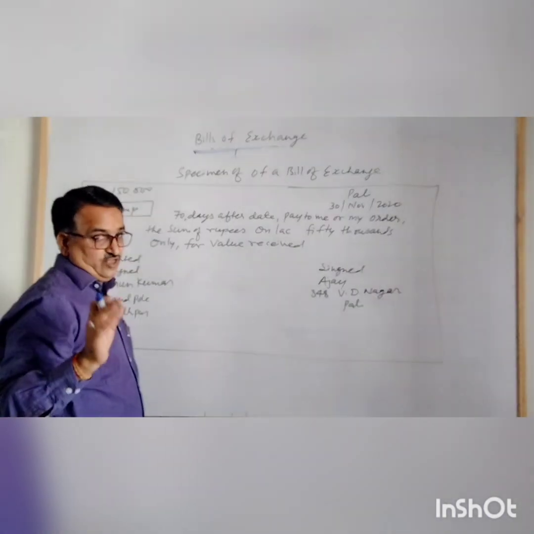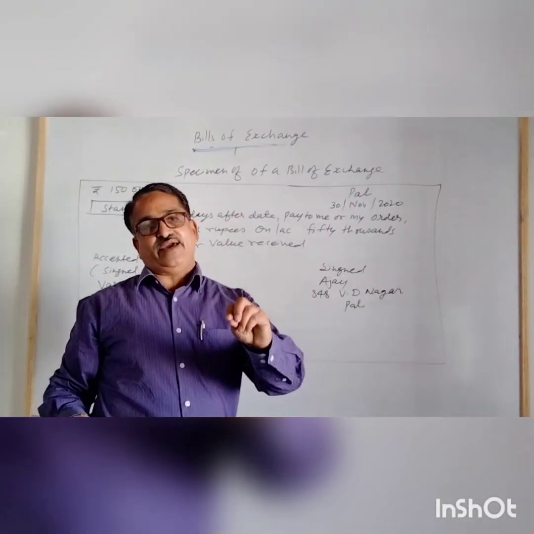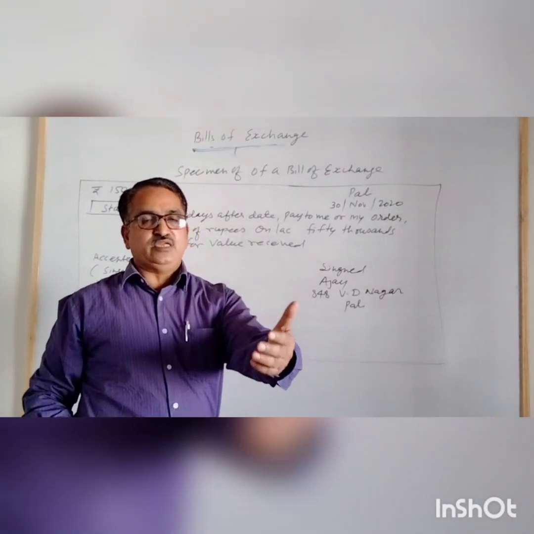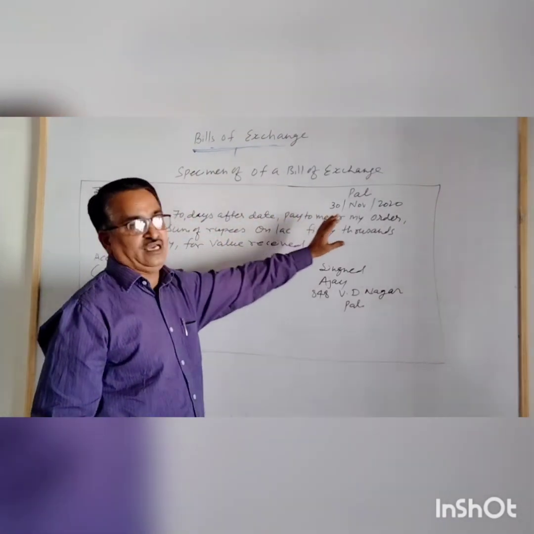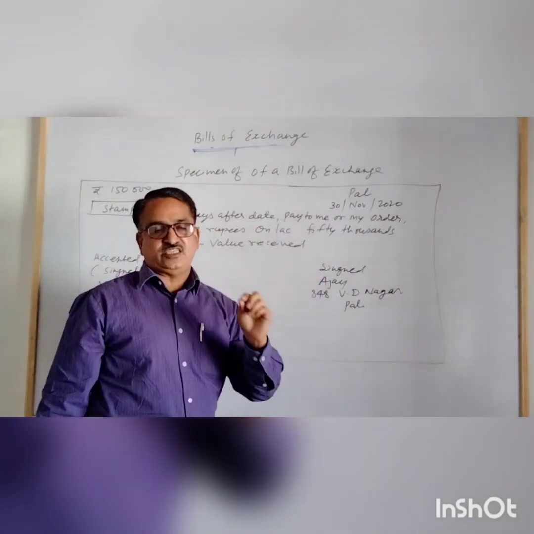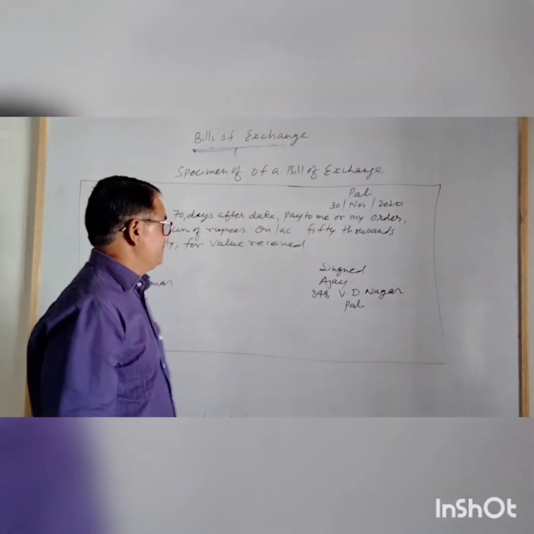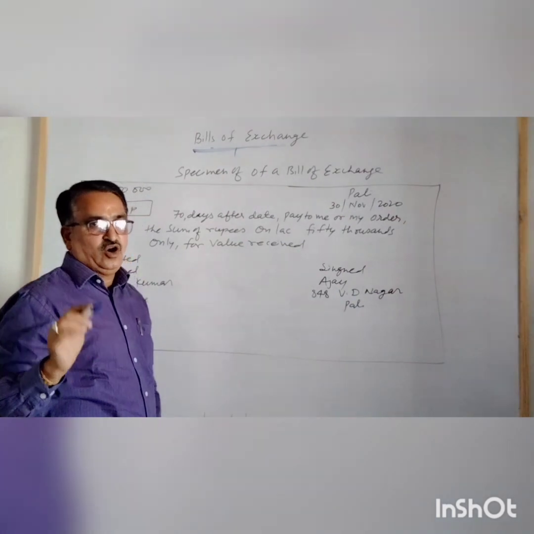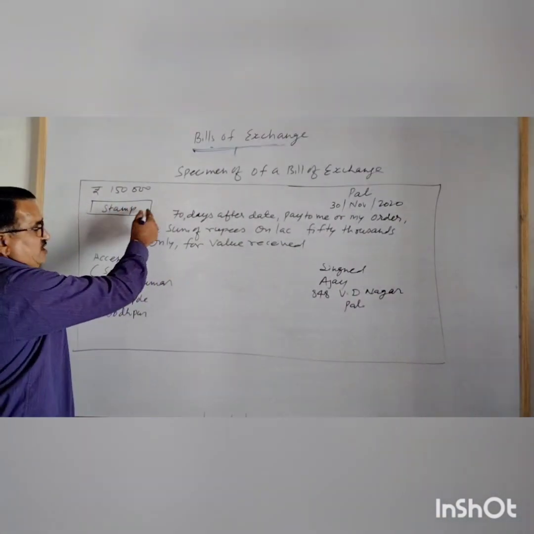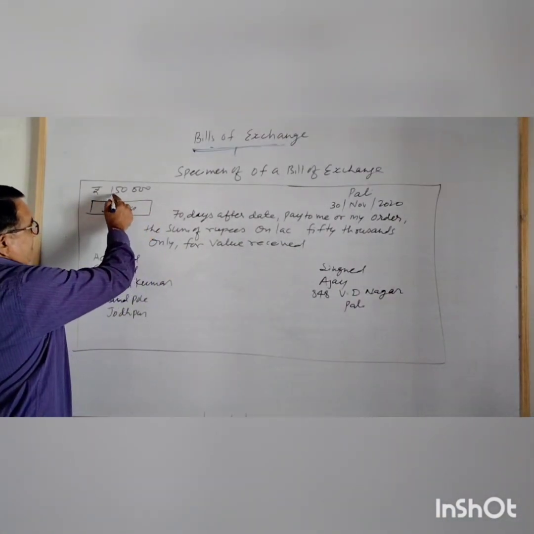It means we sold goods to you, you received the value, and against the goods sold we are to receive the payment of that bill. So we are giving an order to the purchaser or customer to make the payment. It may be drafted on a stamped paper, or it bears stamps according to the government rule. Suppose 1,50,000.